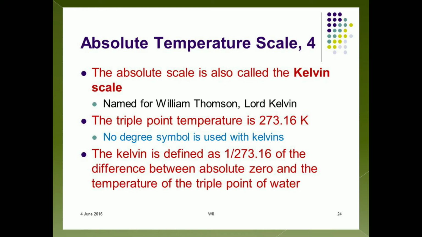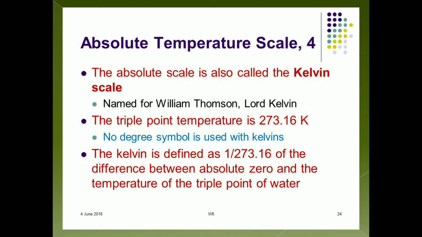So he designed a scale based on the result that the efficiency of a perfectly reversible engine is independent of the properties of the working substance, and that scale depends only upon the temperature of the source and the temperature of the sink.